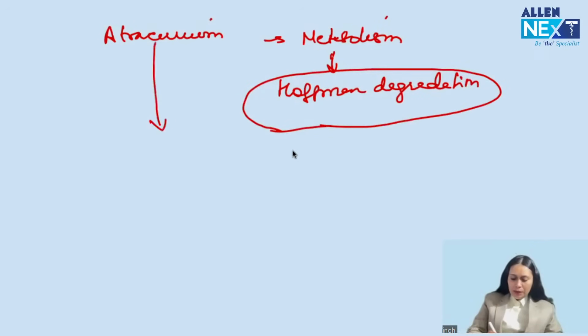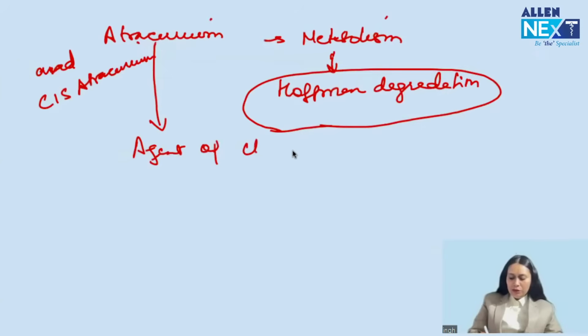So atracurium and of course its isomer, cisatracurium, are both metabolized by Hofmann degradation, and they are the neuromuscular blocker of choice in kidney and liver dysfunction.